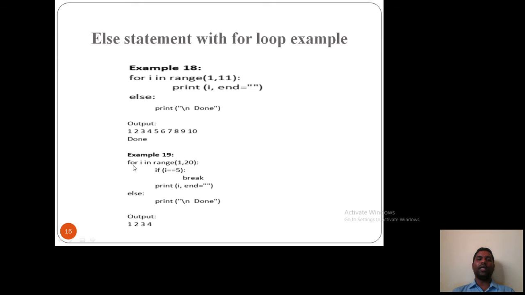And here what I am doing is else with a break statement. For i in range 1 to 20, if i is equal to 5, break, else print i, and then print done. What I am doing here: for i=1 I am printing, i=2 printing, i=3 printing, i=4 printing. When i becomes 5, I am saying break. That means it will terminate after 1, 2, 3, 4, and the else block will get ignored because the loop is terminated and else is of no use. That means I will get 1, 2, 3, 4 only.